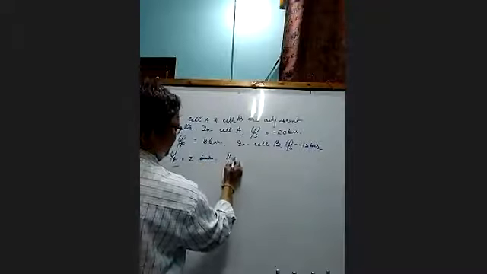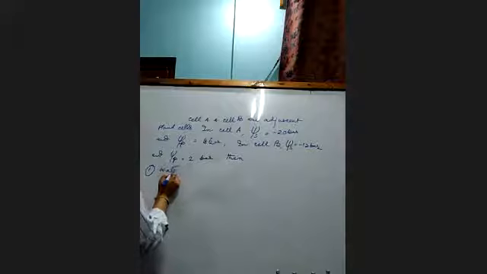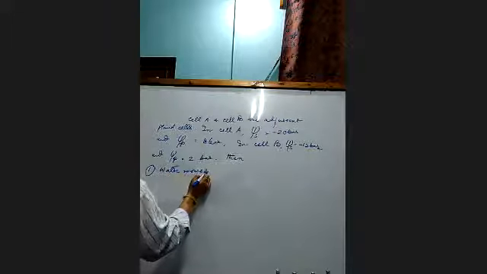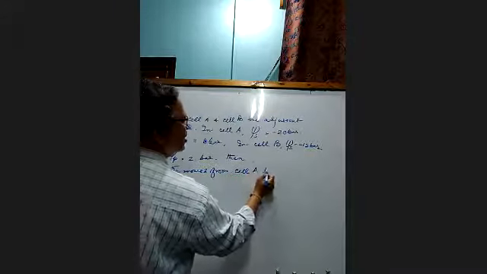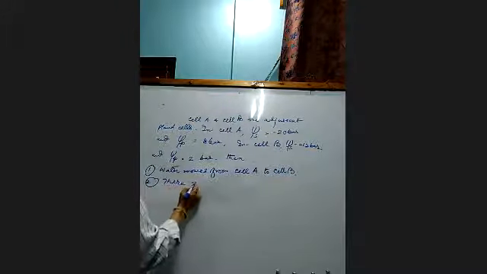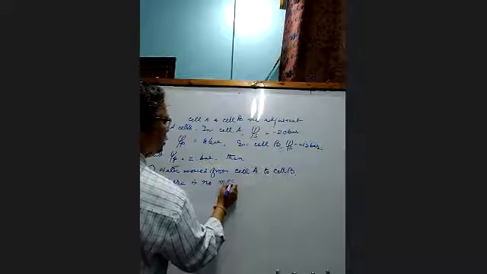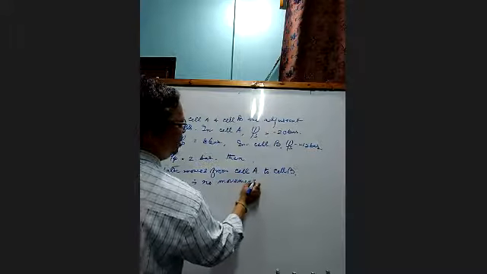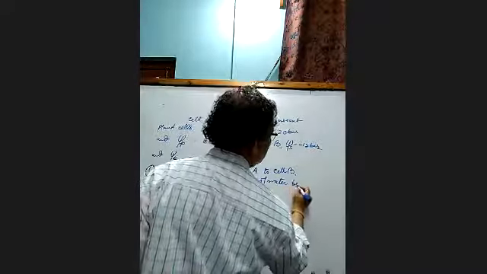Then the options are: number 1, water moves from cell A to cell B. Number 2, there is no movement of water between the cells.